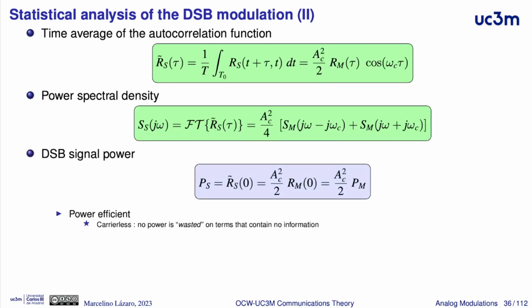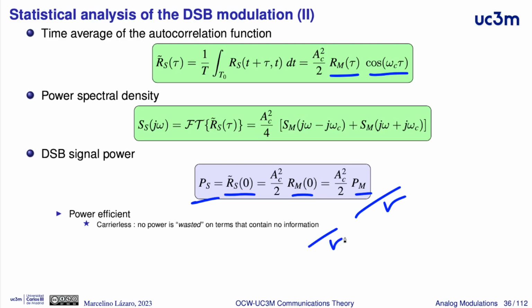For a cyclostationary random process, the power of this process can be obtained by evaluating at zero the time average of the autocorrelation function. Cosine at zero is 1, and for a stationary random process, the evaluation of the autocorrelation function at zero provides the power of this random process, in this case the power of the modulating signal m. And therefore, here we have that the power of a double sideband modulation is just half of the square of the carrier amplitude times the power of the modulating signal.